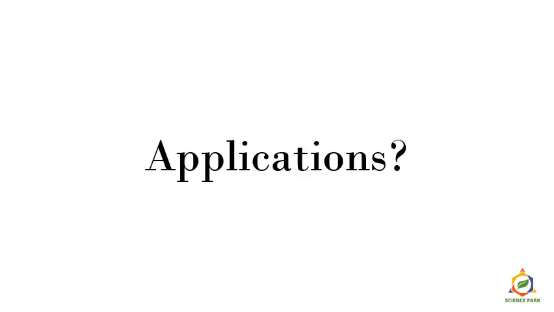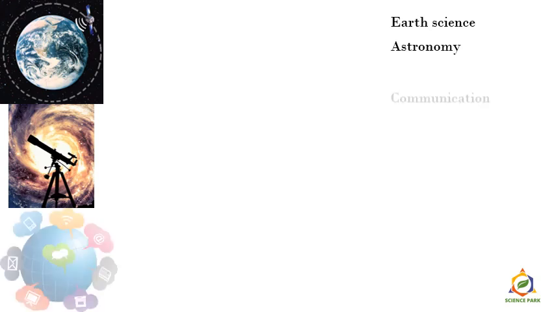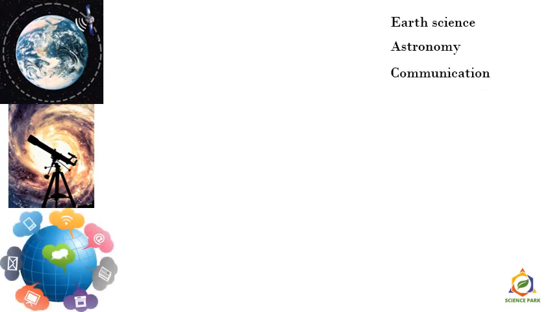Now what are the applications of these artificial satellites? Why are they placed up there? The first application is Earth science, to learn something about Earth from space. Then astronomy: a few things which we can't observe from Earth, the satellites can observe from space. Then, as we know, communication. You talk here sitting in your home to your friends who are far away from you, and that is possible because of the artificial satellite up there.